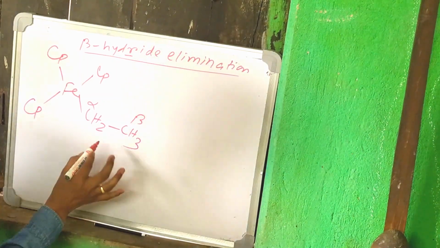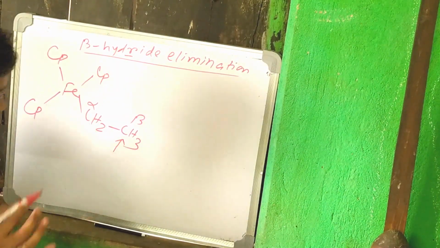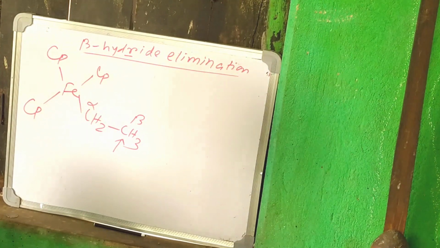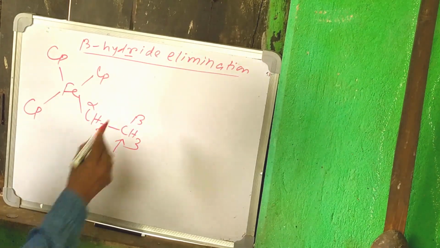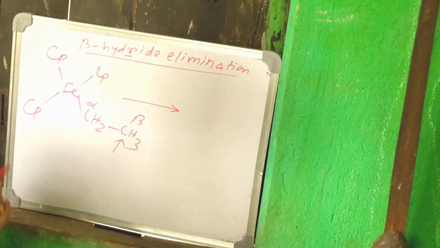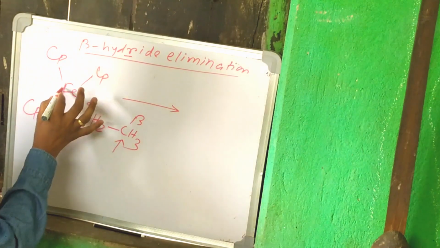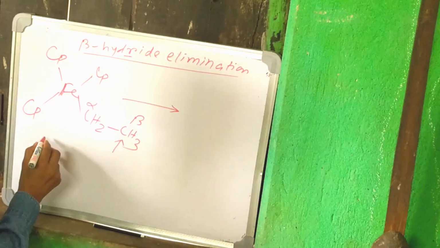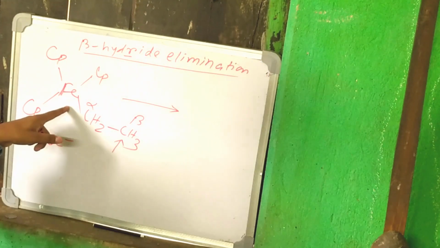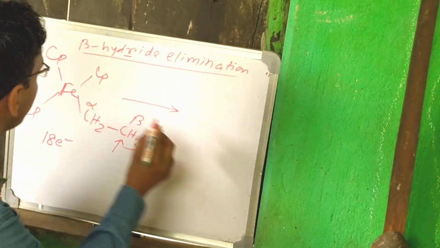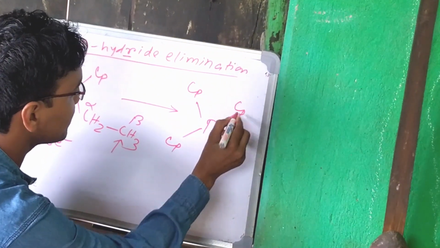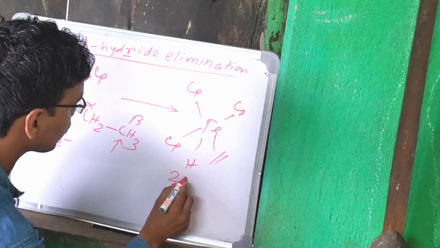Okay, so here the beta hydrogen is there, so easily we can think that this molecule will undergo the beta hydride elimination, but it is not like that, because to undergo beta hydride elimination, the metal must have some vacant site. Okay, here the metal is in 18 electron. If it undergoes beta hydride elimination, then see what happens. Cp, H and this. So this is 20 electron.